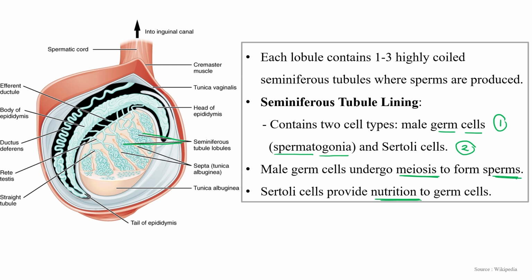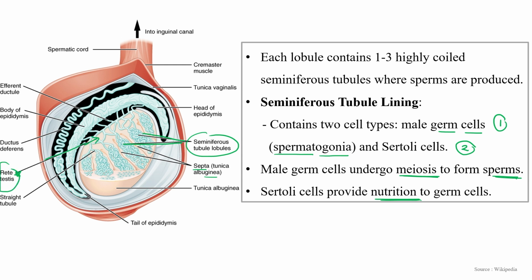So this is the cross section of the testes. These are the seminiferous tubules. These are the walls with which all the seminiferous tubules get separated out. This is known as septa or tunica albuginea. The outer layer is known as tunica albuginea. This is further connected with a certain duct-like structure. This duct is known as rete testis.